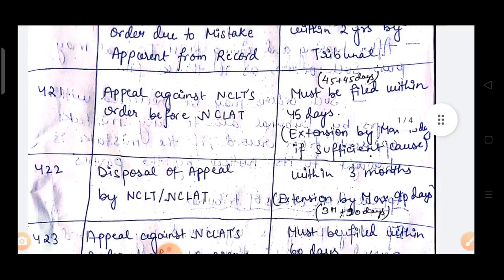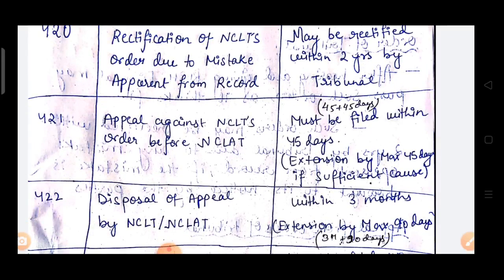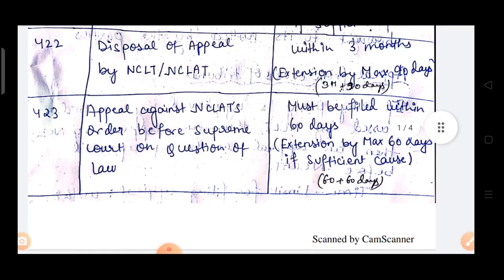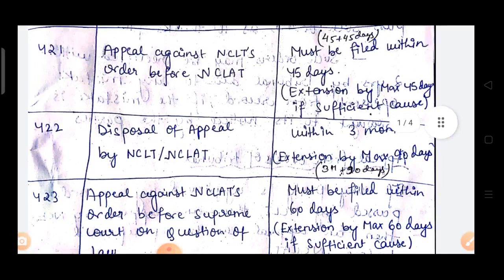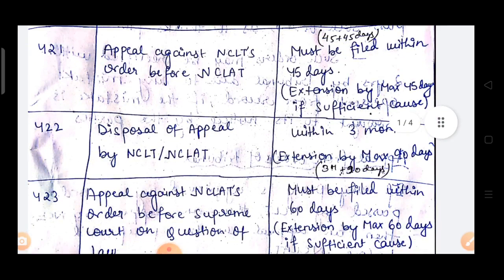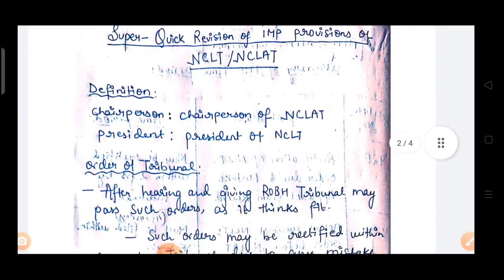Remember these two sections on appeal. We will file an appeal before NCLAT and Supreme Court. The time limit for filing appeal before NCLAT is 45 plus 45 days. The time limit for filing appeal before Supreme Court is 60 plus 60 days. Now the remaining two: rectification of NCLT's order due to mistake apparent from record is 2 years, and disposal of appeal by NCLT is 3 months plus 90 days. Hope these sections are clear. Now move ahead.